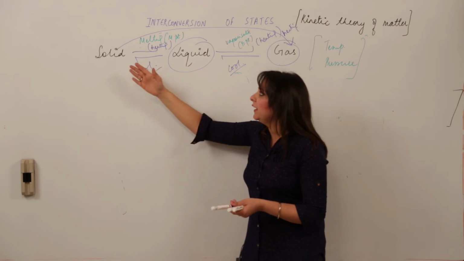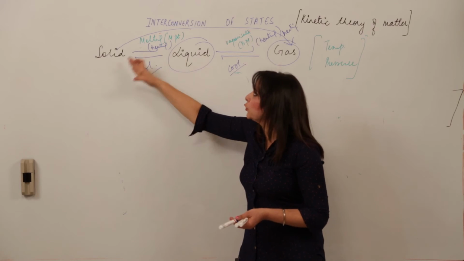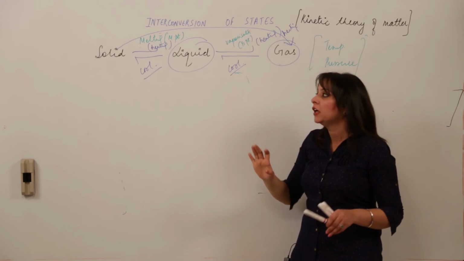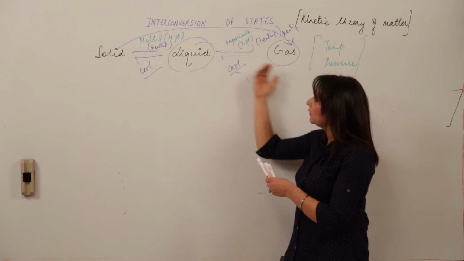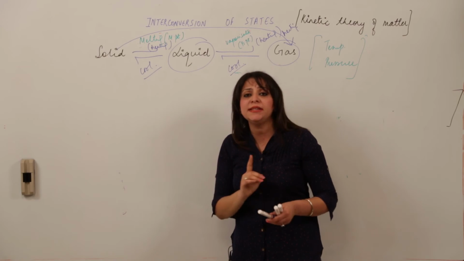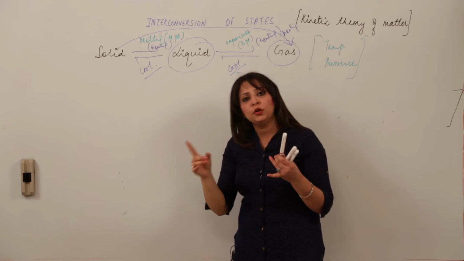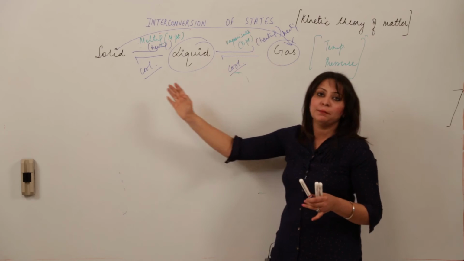Whenever we proceed in a straight line, that is solid to liquid, liquid to gas, it happens on heating. And when we proceed in the reverse, it happens by cooling. So always keep in mind, solid to liquid, liquid to gas by heating, and opposite by cooling.